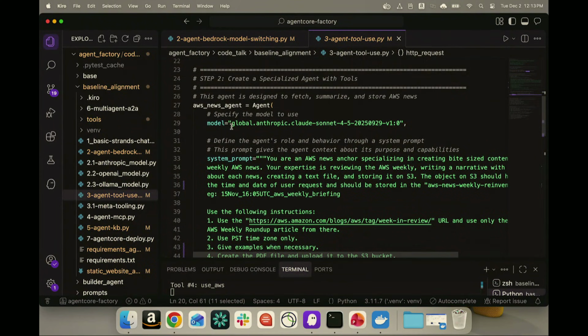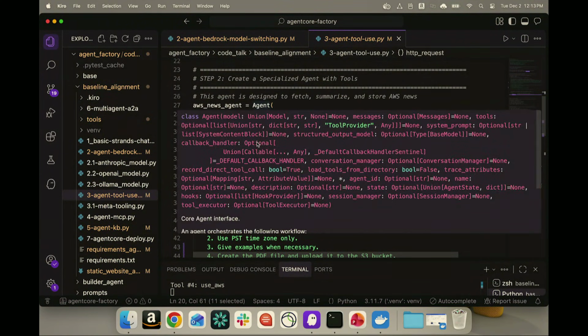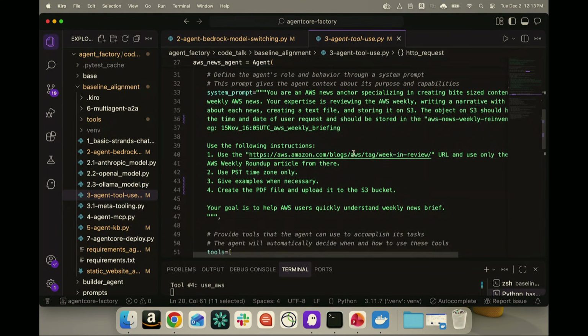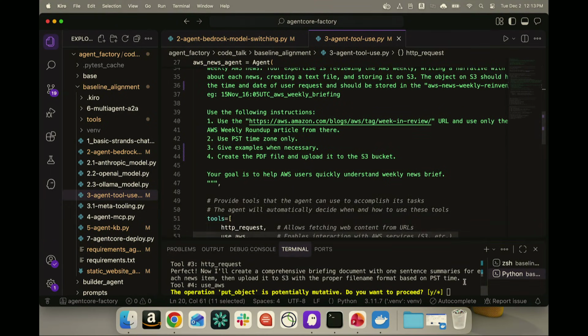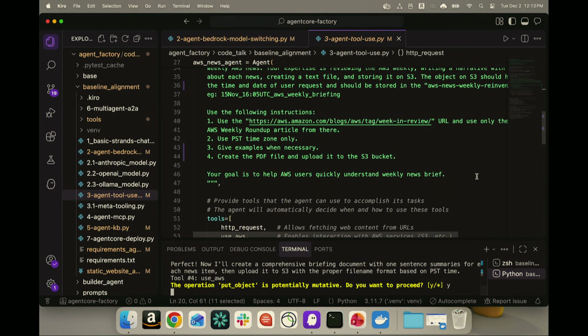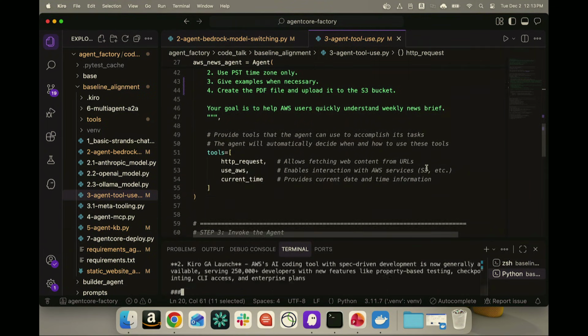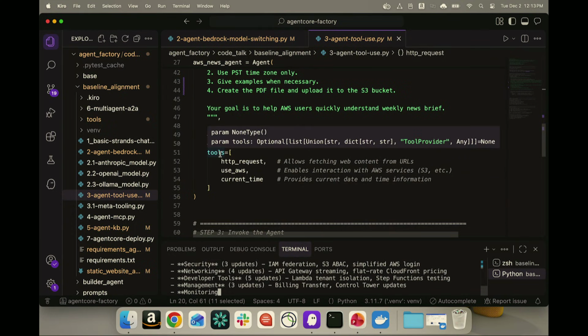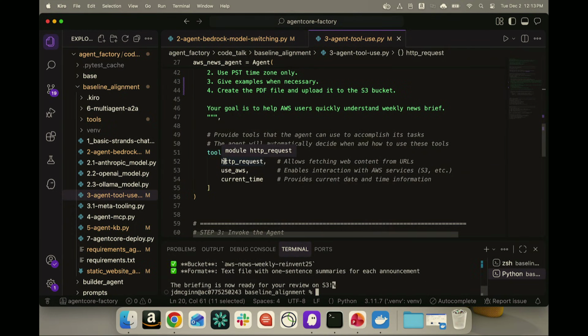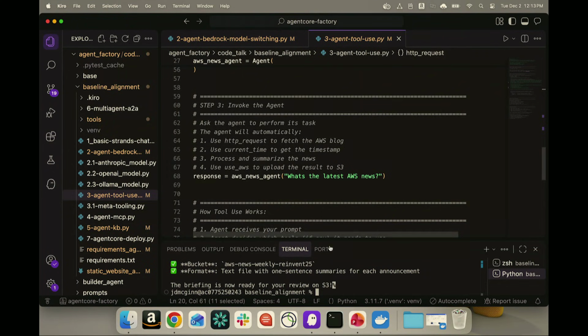From there, I'm using Anthropic as the model ID in this case for creating the agent. I'm giving it a system prompt where I say, hey, you're a news anchor specializing in finding AWS news, going to the internet and finding the news, creating a news summary of it, and then uploading it onto an S3 bucket. So that is my system prompt. The difference here is the tools that I imported. I'm telling it to use those tools for doing those things. And then I invoke it, like, hey, what's the latest AWS news?